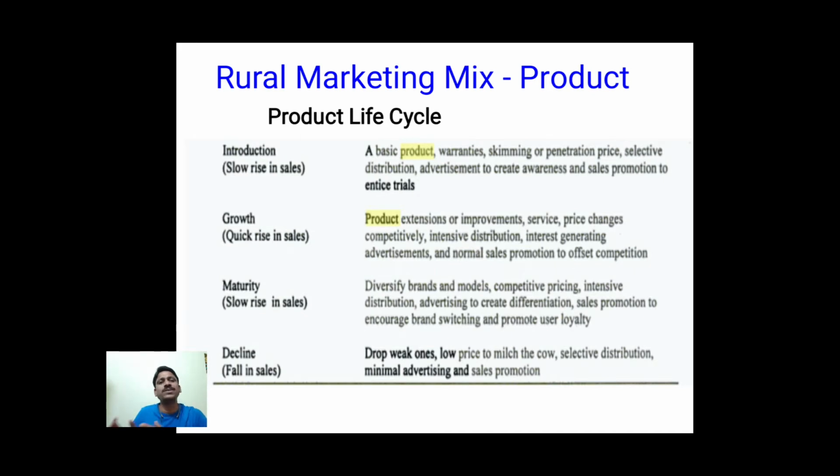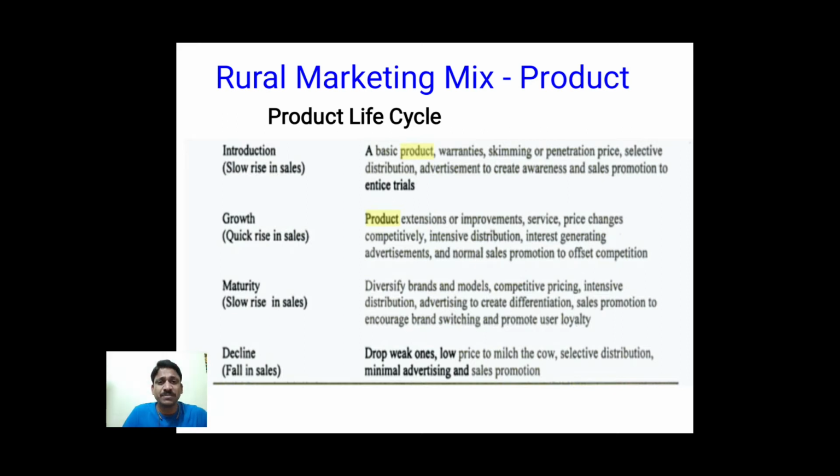Other than these strategies, we should also consider the product life cycle. That means in which stage our product or our company is in this product life cycle. Usually there are 4 stages of the product life cycle: introduction, growth, maturity, and decline. So a product or a company will be in any of these 4 basic steps or phases of the product life cycle.